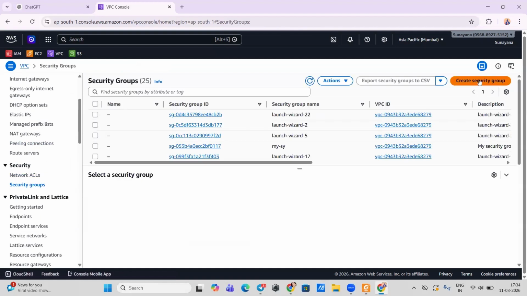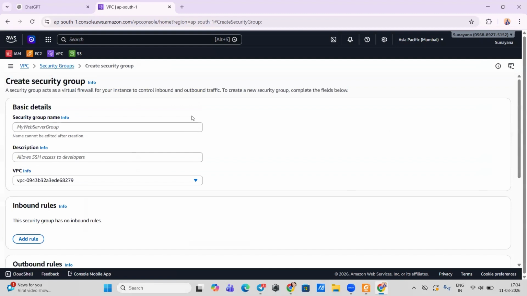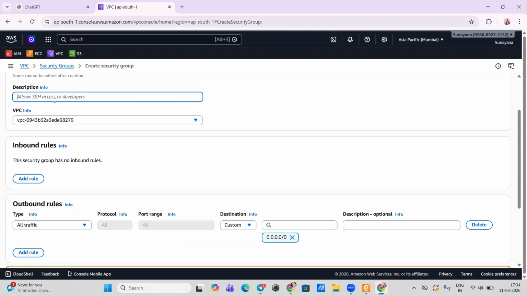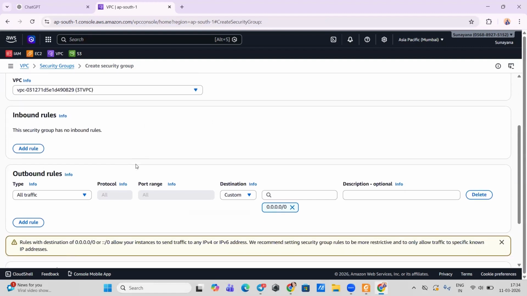Now we're going to go to security groups. Create security groups. Remember, we're going to create 4 security groups. First one would obviously be for web, web security group. This is for the web server. Then choose your VPC.